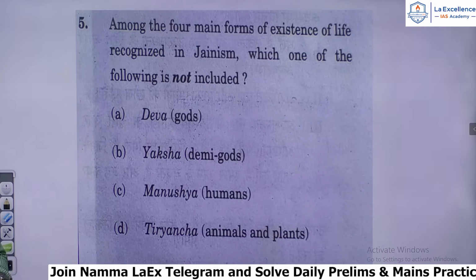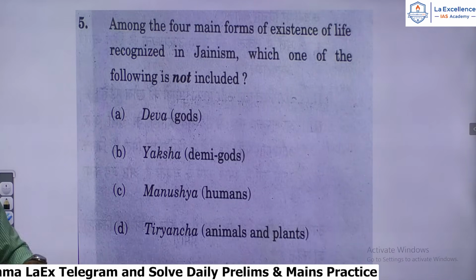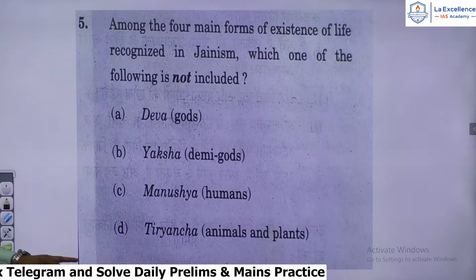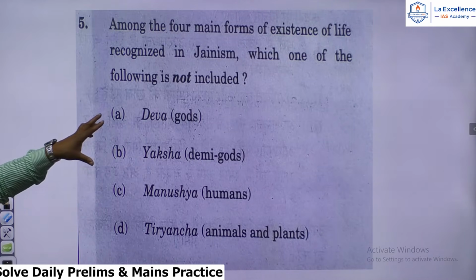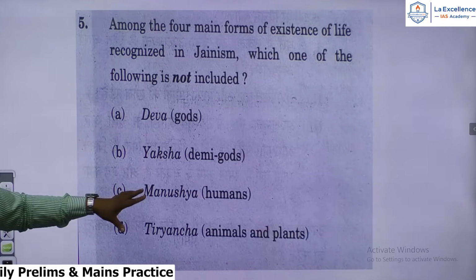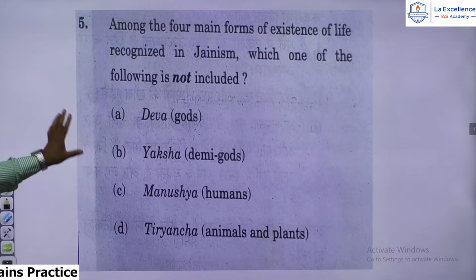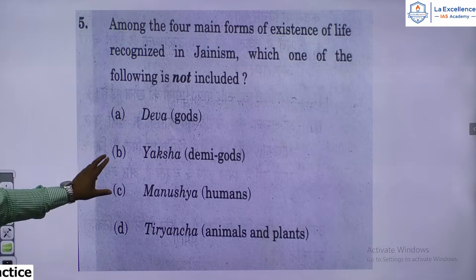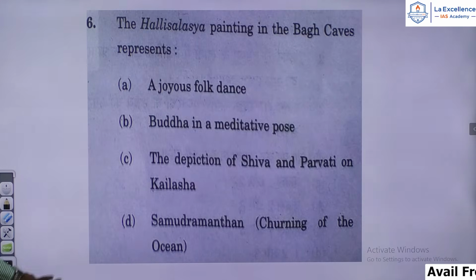One is Deva, that is true, that is correct. Manushya is the second. Naraki is the hell beings, and Tiryancha, animals and plants. There is no Yaksha mentioned in the 4 forms of existence in Jainism. Therefore, the answer to this question is Yaksha, demigods. That is not included. So the answer for the 5th question is B, right? Let's move on to the next question.